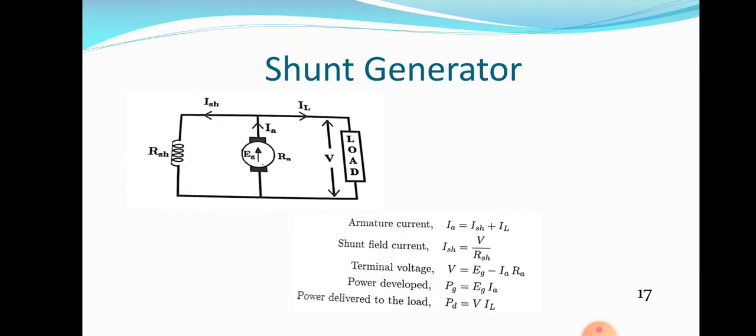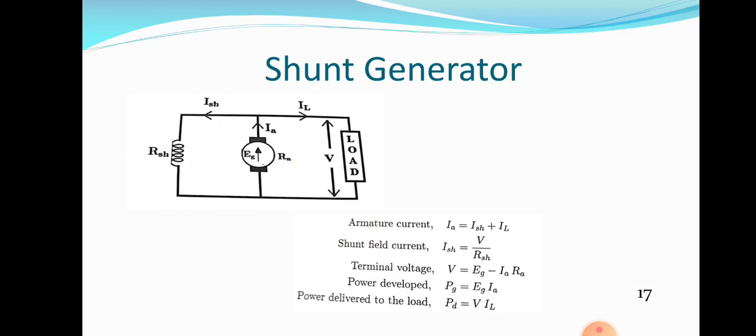So this is the basic picture of self-excited generators. I am repeating, self-excited generators are classified into three: shunt generator, series generator and compound generator. In the case of shunt generator, armature winding and field winding are connected in parallel and that combination is connected across the load, because the generator delivers electrical power to the load. Load may be water load, lamp load or any other loads in our house. Okay, that is a load.